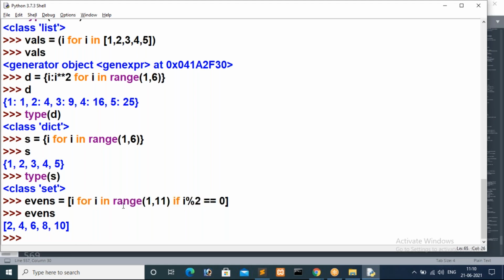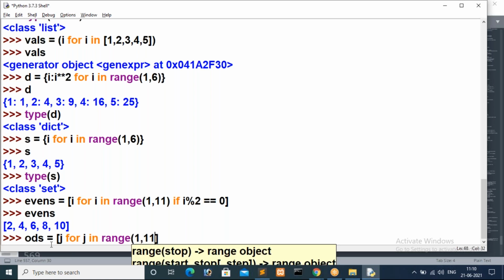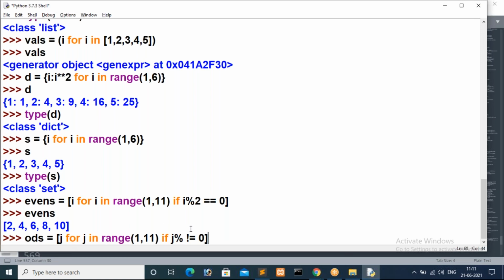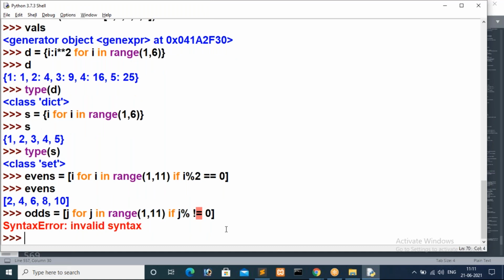In the same way I have to implement printing odds also, guys. Odds is equal to, same concept, j for j in range of 1 comma 11. Then here I'm going to write the condition, if j modulo not equal to 0. If this condition is true, then only I want to print odds. Just here, syntax error, what is that?